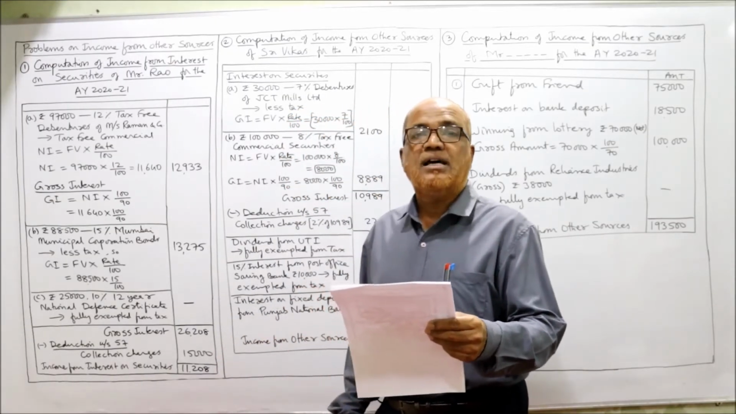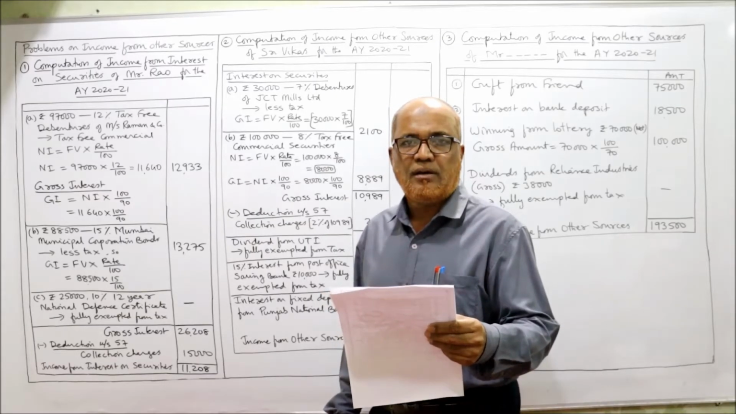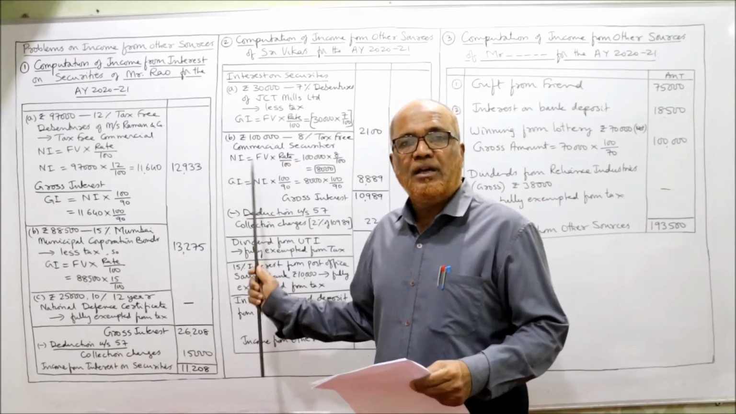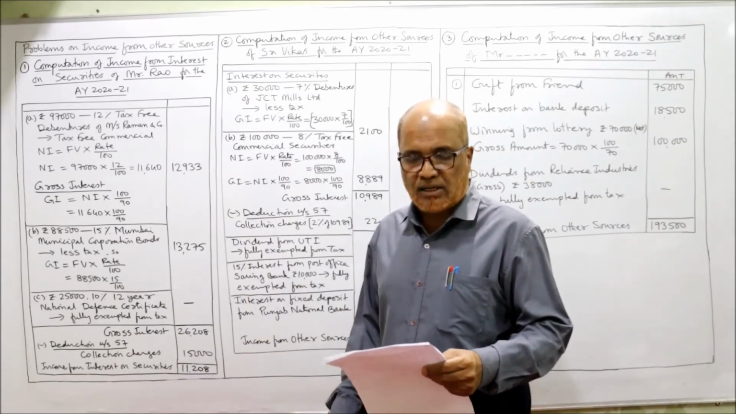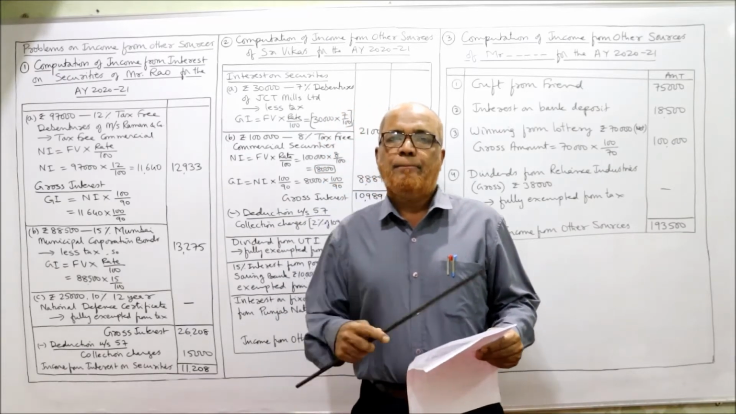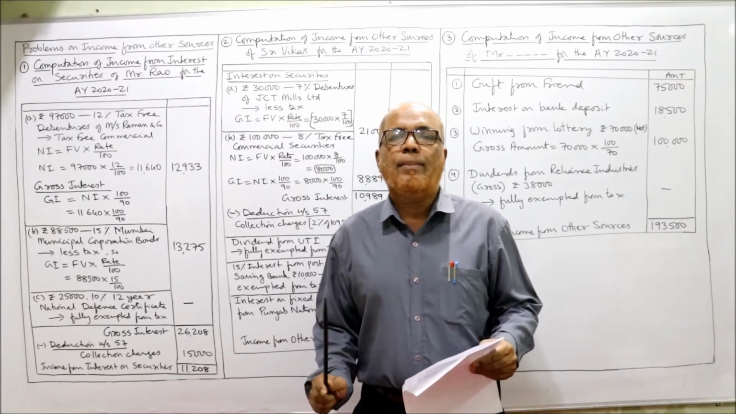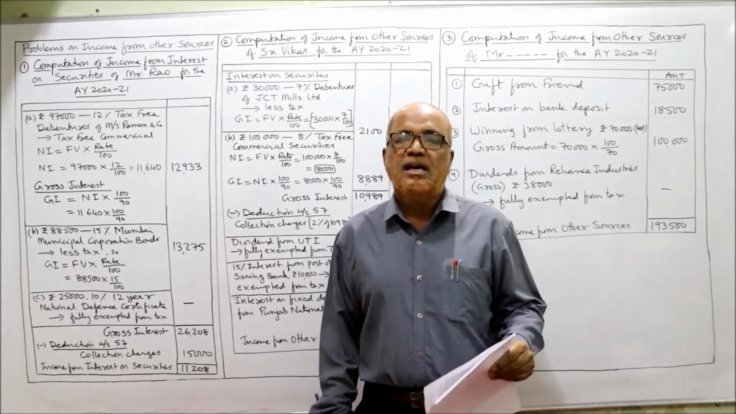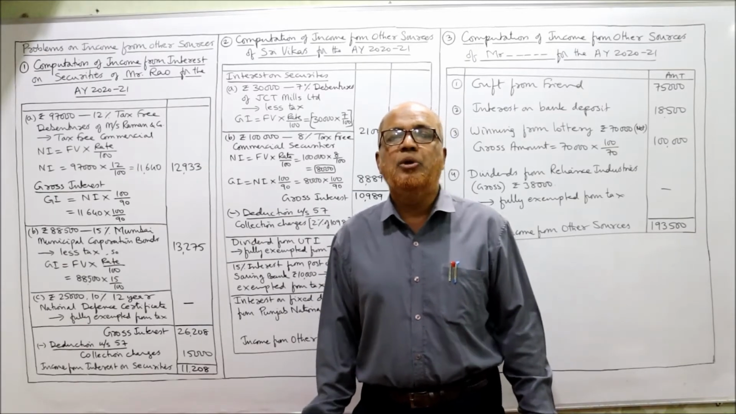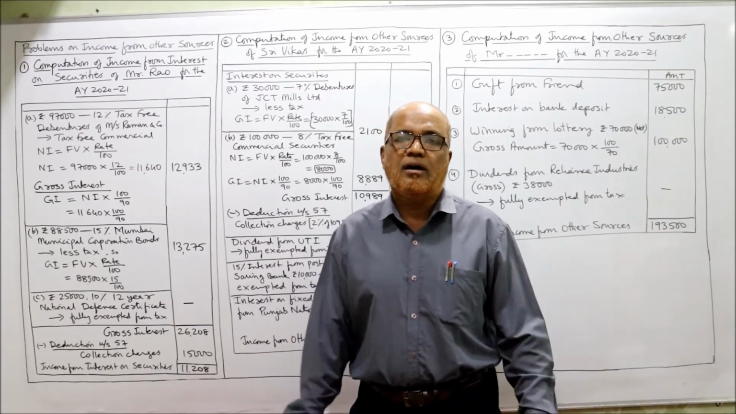Compute income from other sources of Sri Vikas for the assessment year 2021. Previous problem we have calculated income from interest on security, but here we have to compute income from other sources. What are the items given? Dividends from UTI. Previous video I have explained you. Dividend from UTI are completely exempted from tax. Any dividend or any income received from UTI, mutual fund, is completely exempted. This point you have to remember.